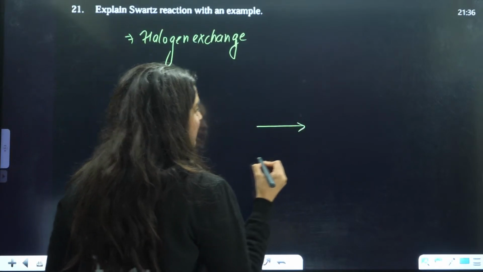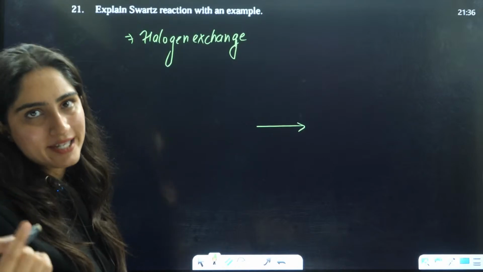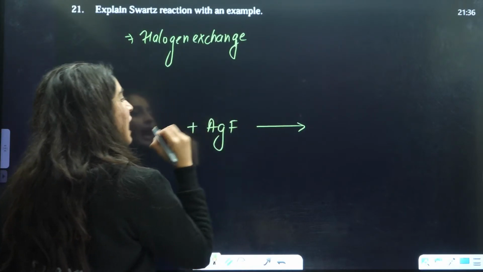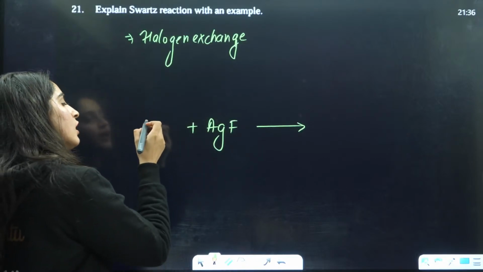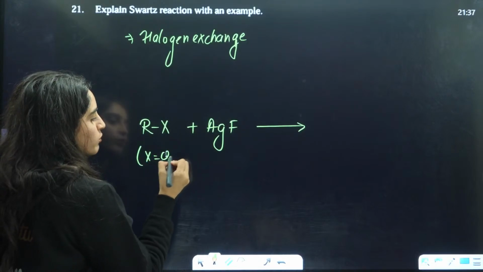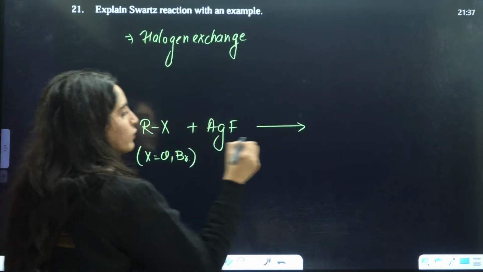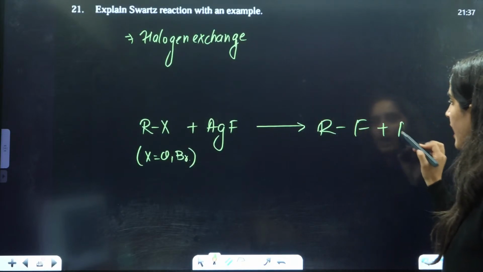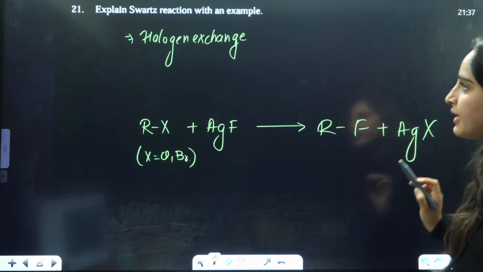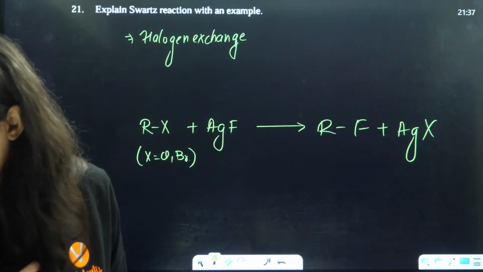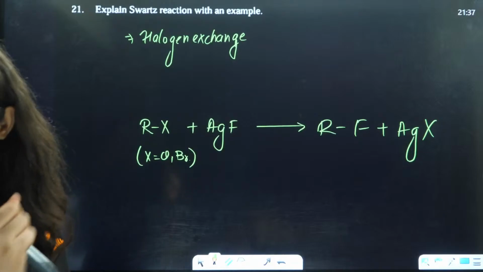In Swarts reaction, we use inorganic fluorides, for example AgF. This is used with RX, where X can be chlorine or bromine. Then X is replaced with fluorine, and AgX is eliminated. This is the full Swarts reaction, to form fluoroalkanes.